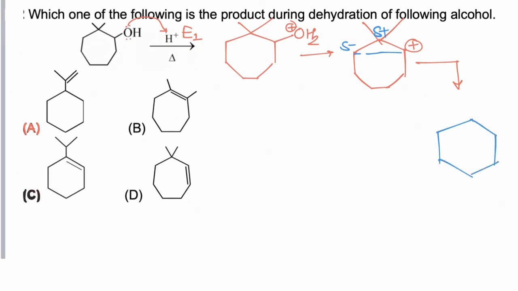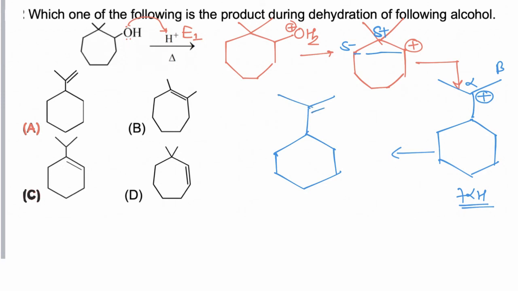So a 5-membered ring is formed along with an isopropyl carbocation. Now this carbocation has 3, 6 and 7 alpha hydrogens, and it cannot rearrange to a more stable carbocation. So this is the ultimate carbocation formed, which has maximum stability. Now a beta hydrogen will be removed to get a more stable alkene. So the final product of the reaction is this, and hence the correct answer is A.